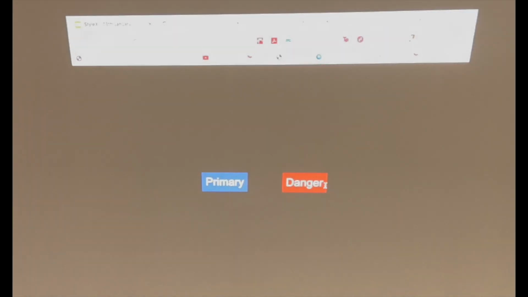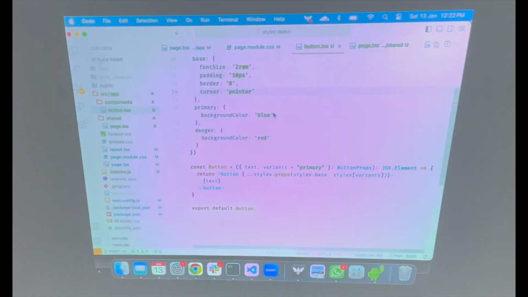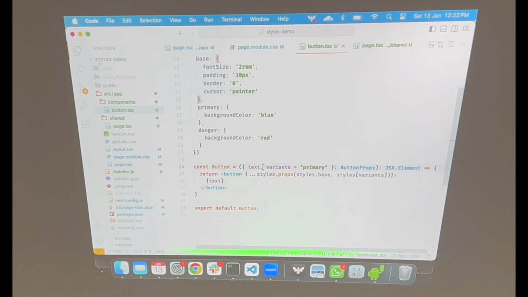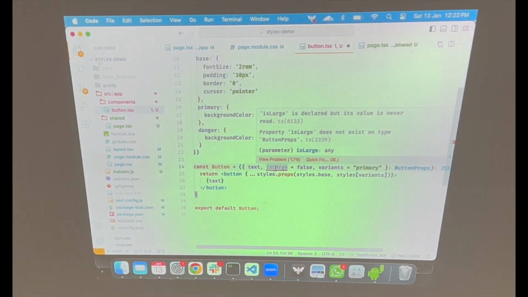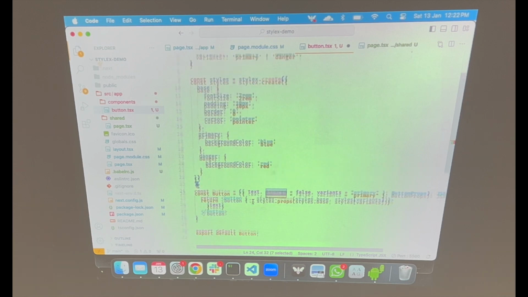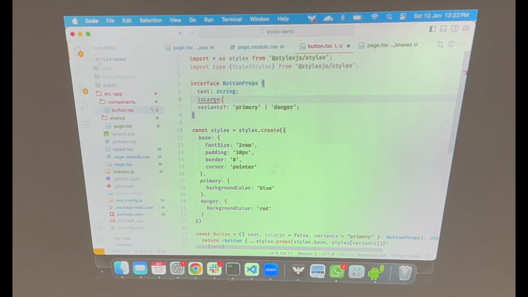Now, we must have also seen that sometimes you want to have the same variant, but you want the size of the button to be bigger, right? Sometimes you want it to be bigger or smaller, depending on the use case. So let's add one more prop to it. We'll call it isLarge, maybe, and by default, it will be false. This will be a boolean.